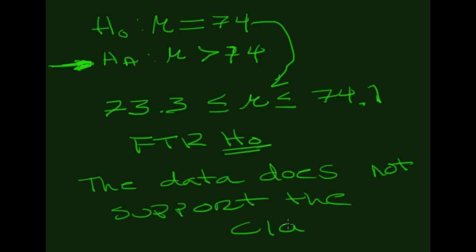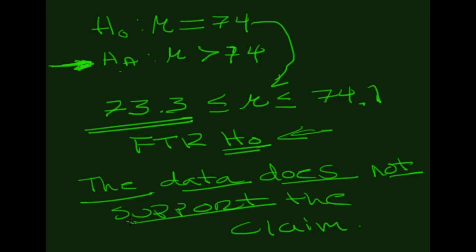In fact, the data tells us that the average height could be as low as 73.3. It doesn't have to be, and it can be 74. It can be a lot of things below 74. So yes, it is possible for the alternative hypothesis to be true, but because we failed to reject the null here, this data set does not necessarily support the claim that we're making. All right, so this is the idea of expressing our conclusions in non-technical terms, and there you have it.